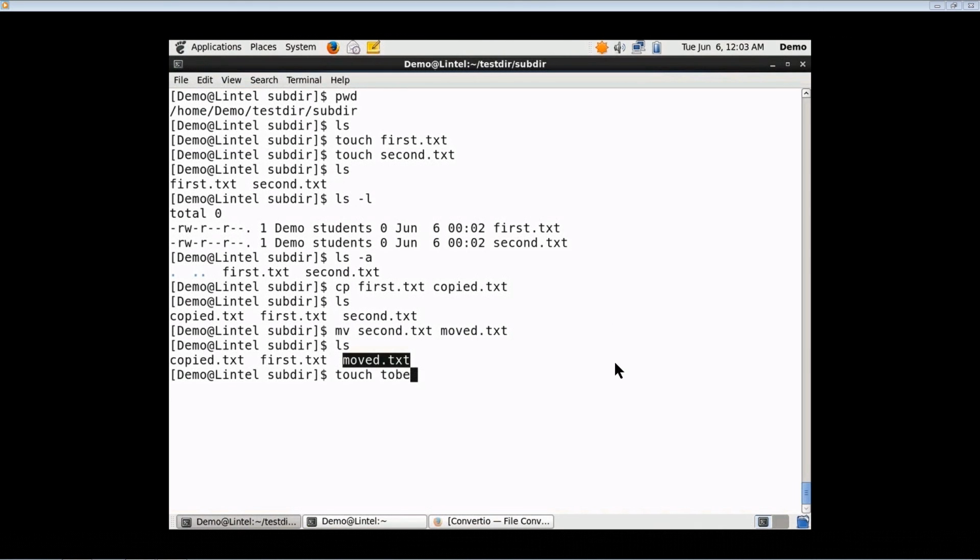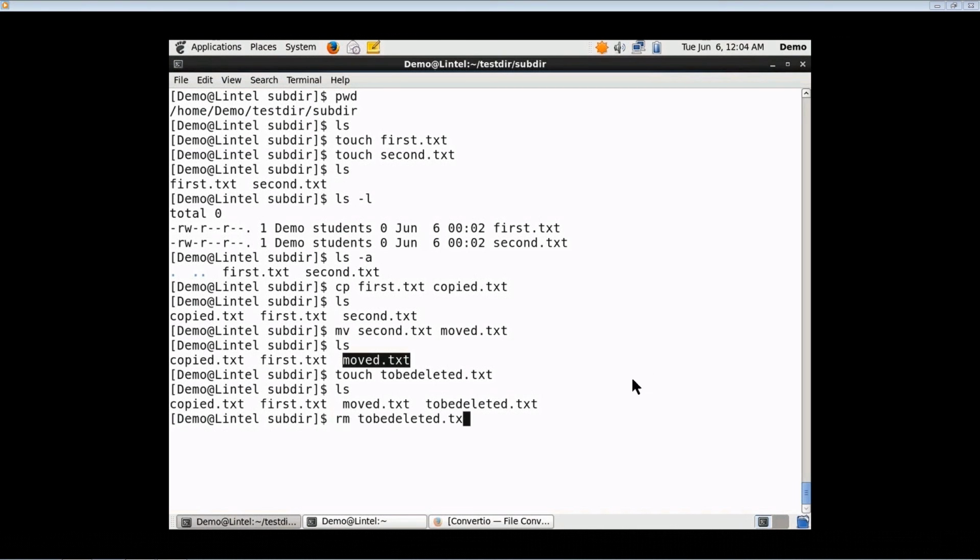We are creating one more file, touch to_be_deleted.txt. You can see another file is created, to be deleted. Now, we will try to delete this file. So, the command rm will help us to delete this file. After deleting, you can see this to be deleted is not listed. By typing the ls command, the to be deleted file is not present. So, it has been deleted.